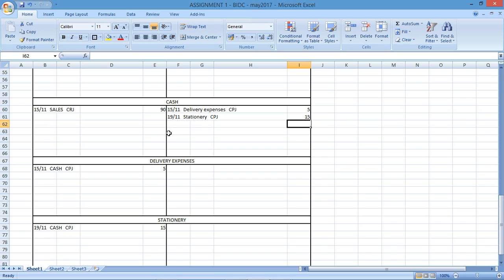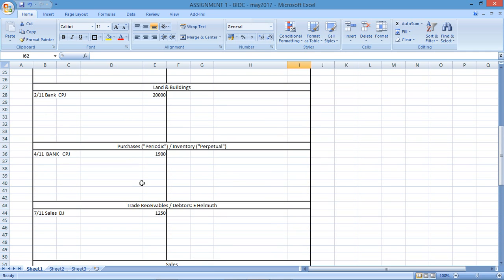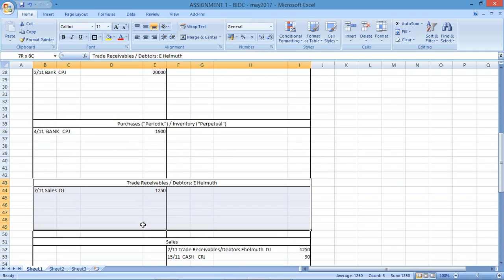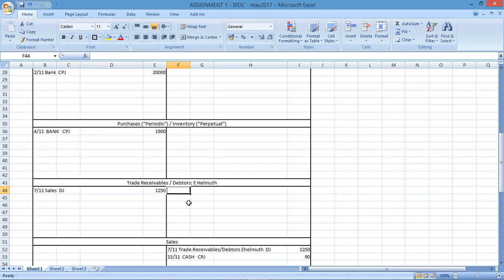The last transaction here is on the 29th. E. Helmut sent a check for $700 on account. So they're sending a check. The check would be deposited into the bank account. So E. Helmut was our debtor. So if I go back up to the top here, our debtor is paying us, so we're receiving money. Are our debtors going to owe us more or less? They're going to owe us less, so the debtors account will decrease because of bank increasing.